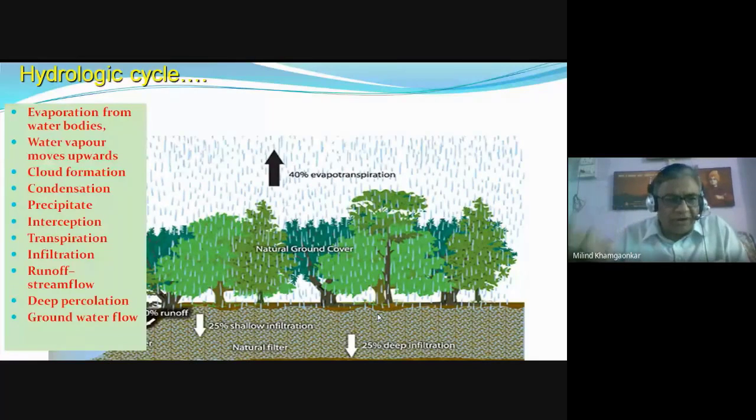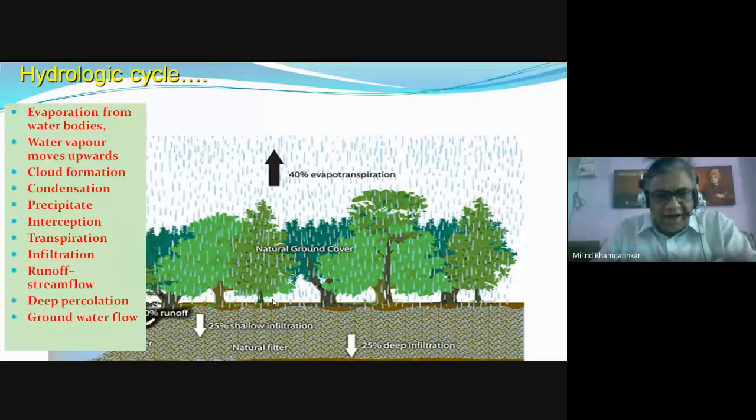Clouds are formed and transported from one place to another. The water vapor comes close together due to cohesion, and with the help of certain condensation nuclei, condensation takes place. Condensation means coming together and formation of water particles due to cooling.